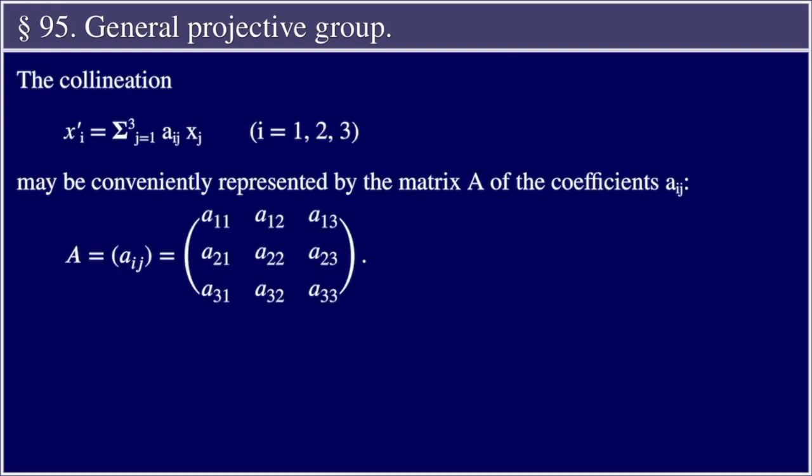The collineation x_i' = summation from j = 1 to 3 of a_ij x_j, i = 1, 2, 3, may be conveniently represented by the matrix A of the coefficients a_ij. A equals the matrix (a_ij), with columns a11, a21, a31; a12, a22, a32; a13, a23, a33.